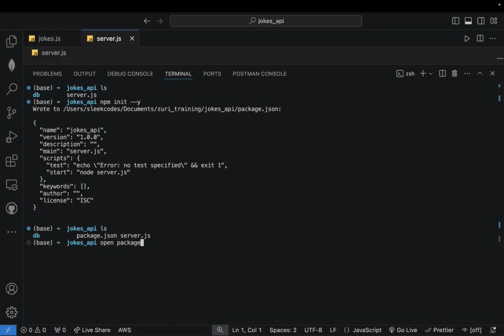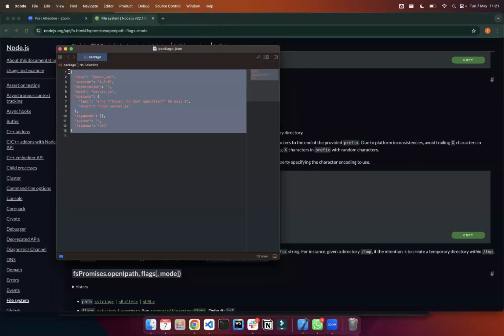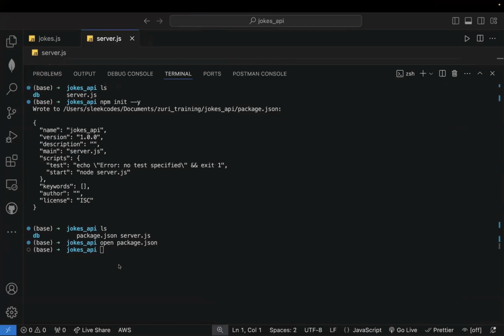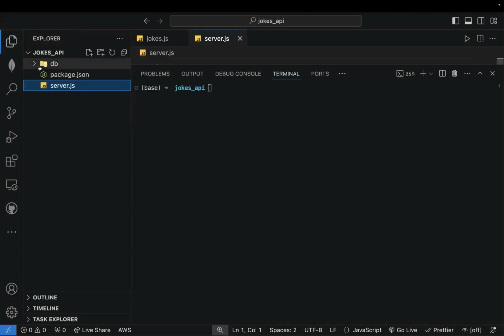I think this is the command, if I recall. All right. So this is our package.json file, but it's opening out of VS Code, and that's not what we want. Okay. So what I'm going to do is try another command, because sometimes you forget this command. So let's just do package.json and see what happens. Okay, doesn't work. So I'll check what the command is again.